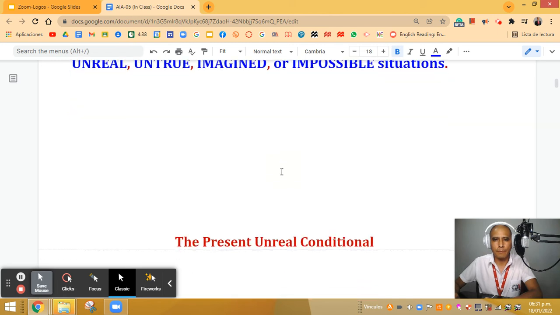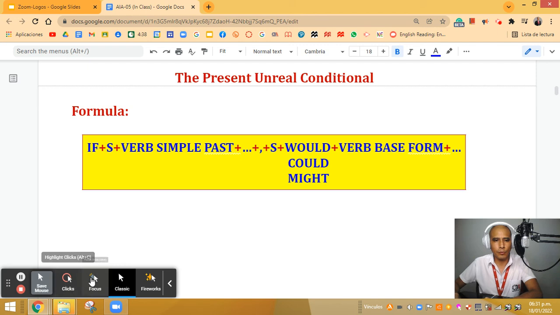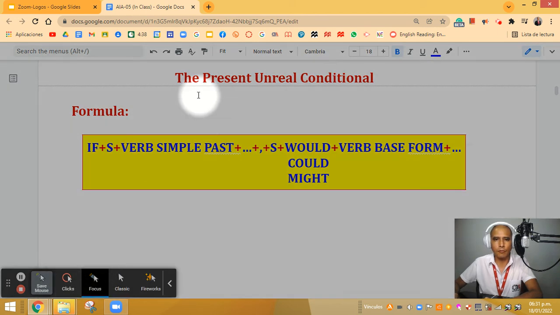So here we are going to see the formula. I'm going to share with you a very general formula. Here we have the title, as you know, the present unreal conditional. Well, our formula says that first of all, we have the conditional if, then we have the subject, then we have the verb in the simple past, which is very important. Then we have something else. Then we have the comma. The comma separates actually the if clause and the result clause.